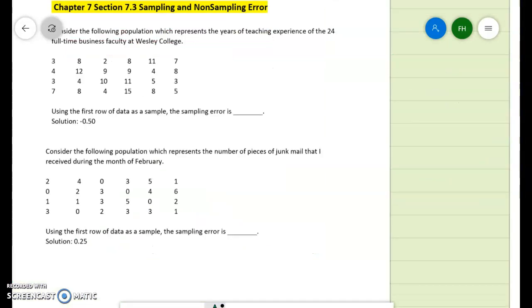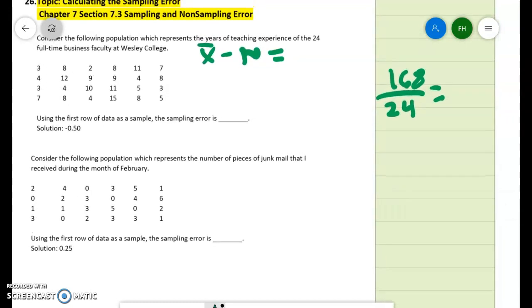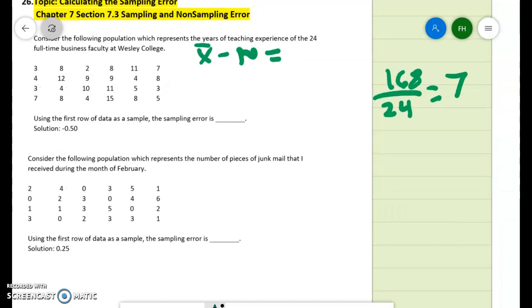Okay, sampling error is pretty straightforward. You're going to take your sample mean and subtract your population mean, and that's going to give you your sampling error. Now, to get your population mean, you're going to add all your numbers up, and when you add all your numbers up, you're going to get 168, and you have 24 numbers. So your population mean is 7. Now, 7 is going to go here.